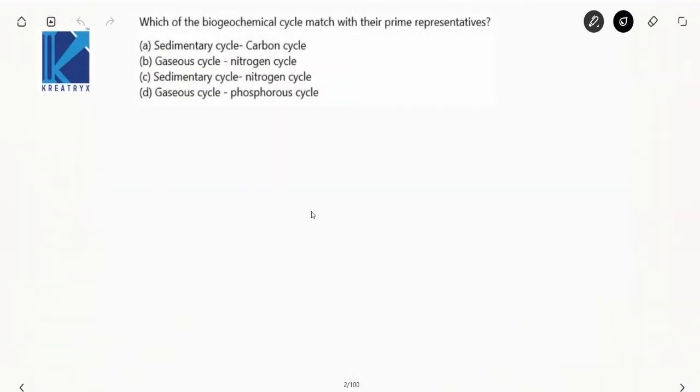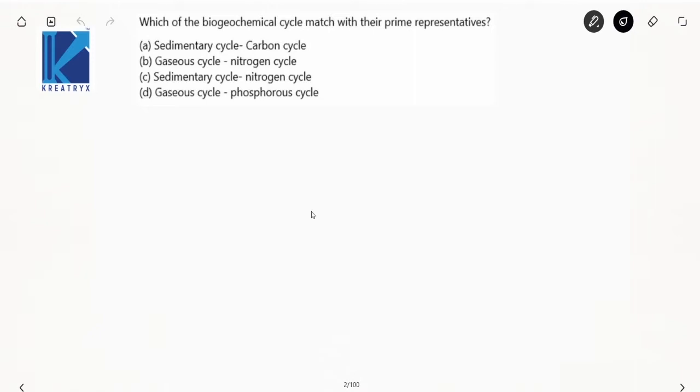Which of the biogeochemical cycles match with their prime representatives? Now see here, we have discussed two types of biogeochemical cycles. The classification is of two types: one is gaseous and one is sedimentary. In sedimentary cycles, only sulfur and phosphorus cycles occur. Am I right or wrong? Yes. Now which option satisfies this? See here, gaseous cycle, sedimentary cycle, sulfur or phosphorus?